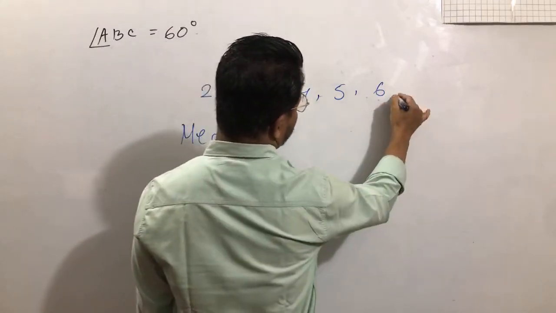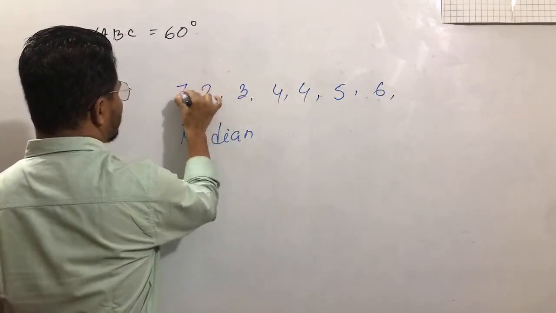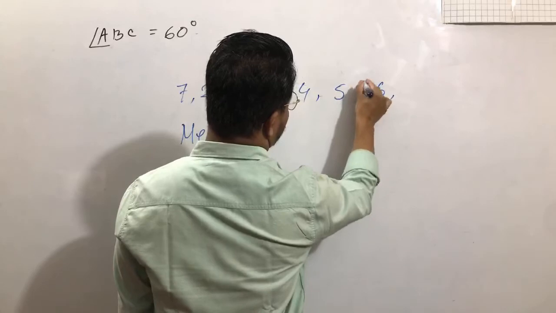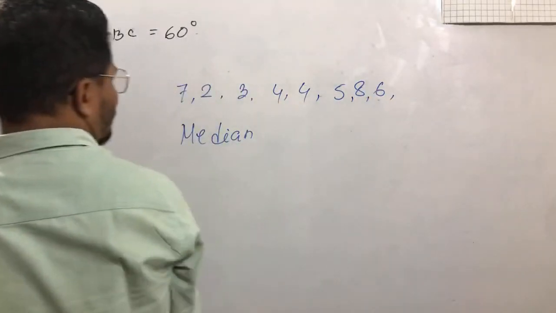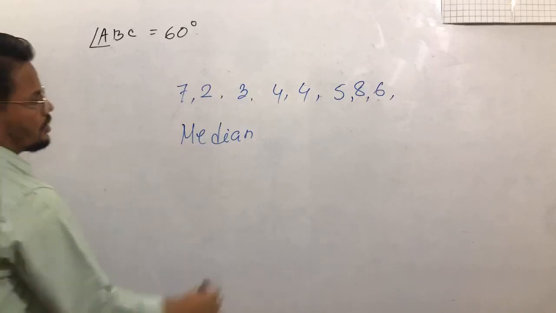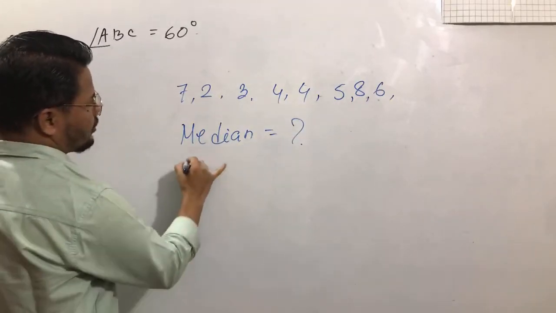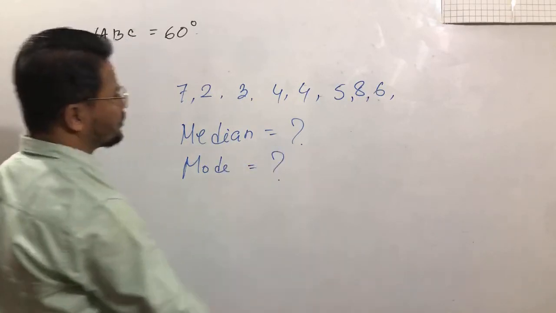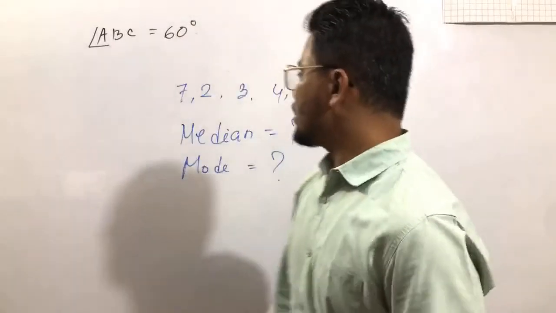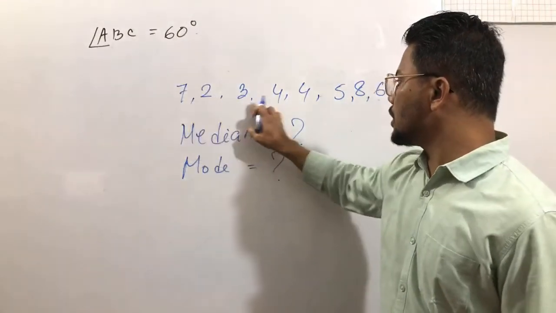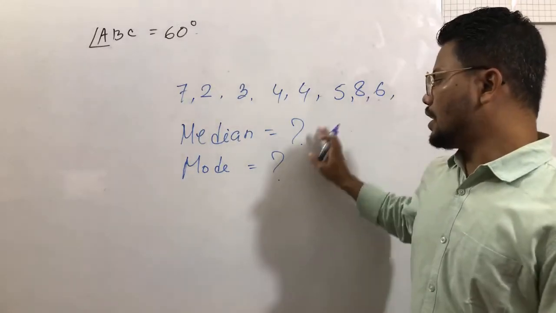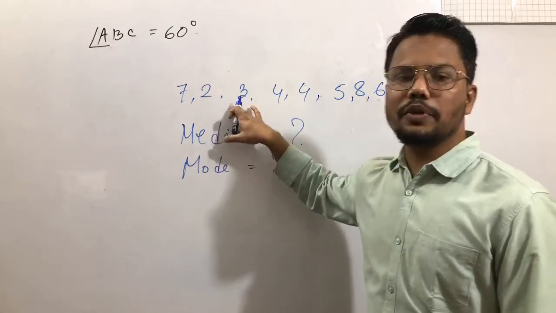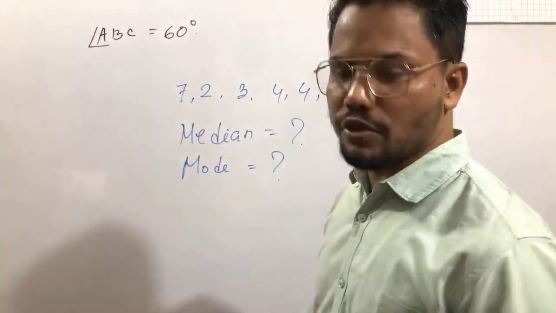Is there anyone who can write down the answer? Median equals to what? Mode equals to what? Please try to answer this one. The 8 numbers are given here. What is the answer? Which one will be the median of the above data and the mode?